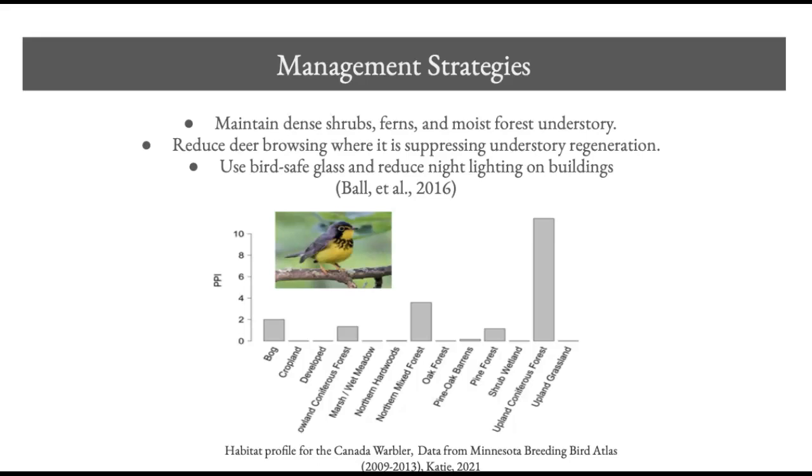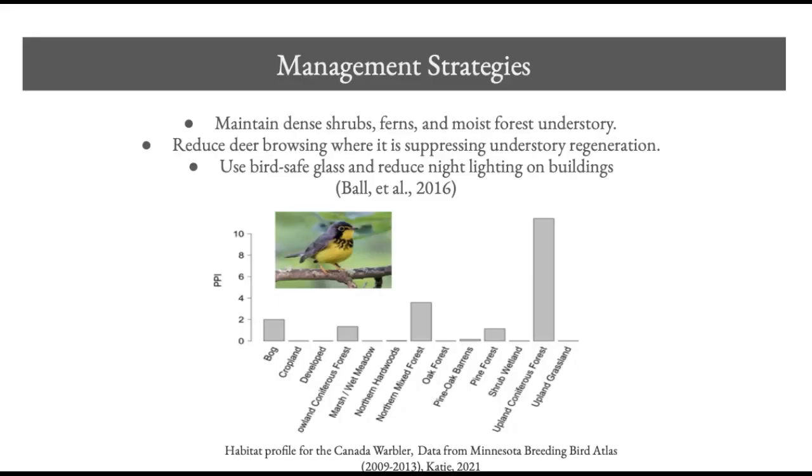One effective management strategy is to protect and restore large forest areas with thick understory and to use forestry practices that maintain shrub layers instead of removing them. This fits the Canada warbler's life history because it nests close to the ground in concealed shrubs and has short breeding seasons, so it needs safe cover available during a narrow window each year.